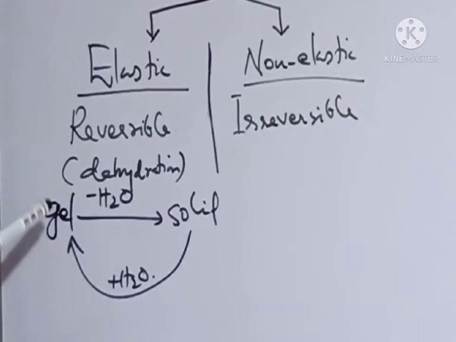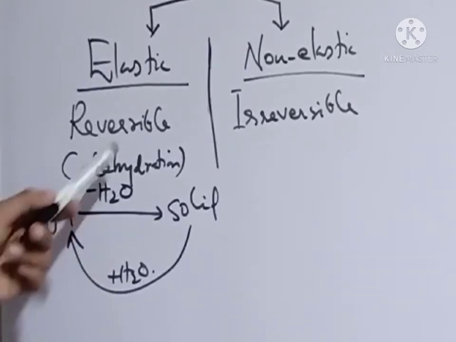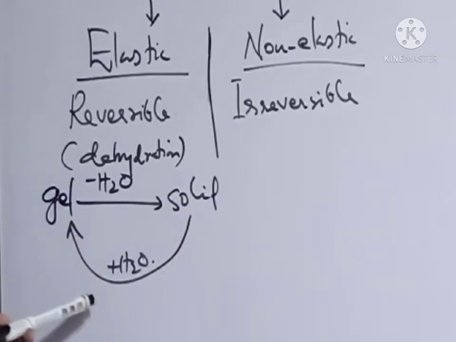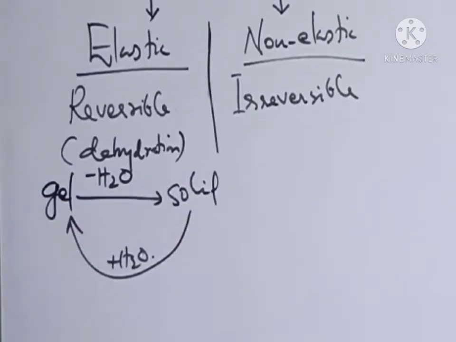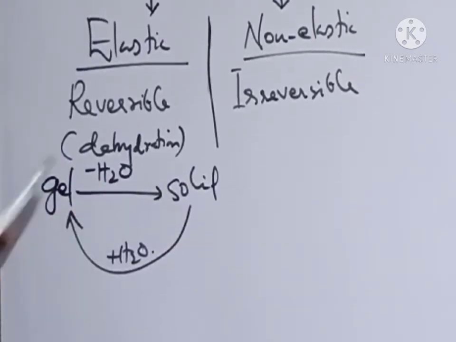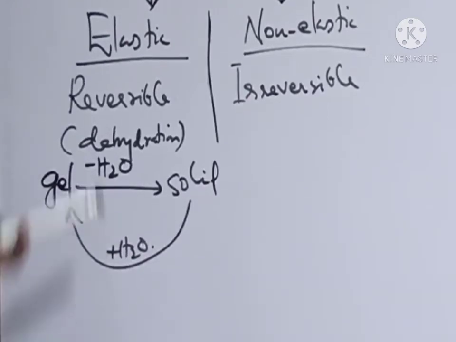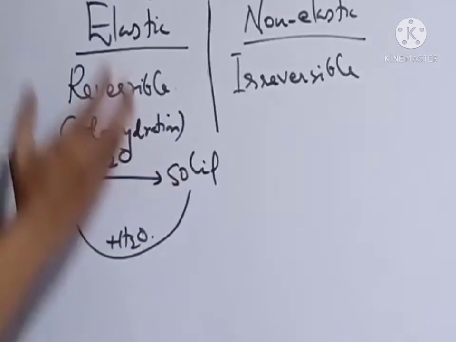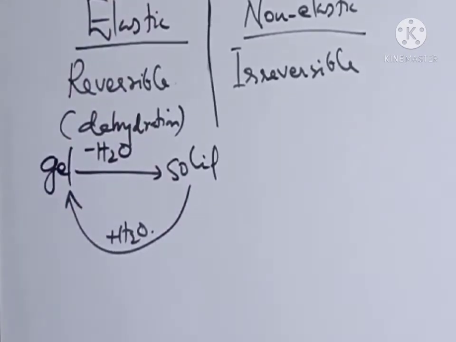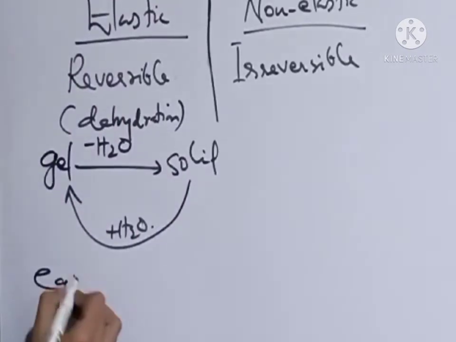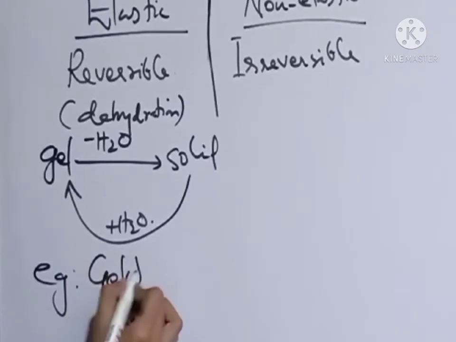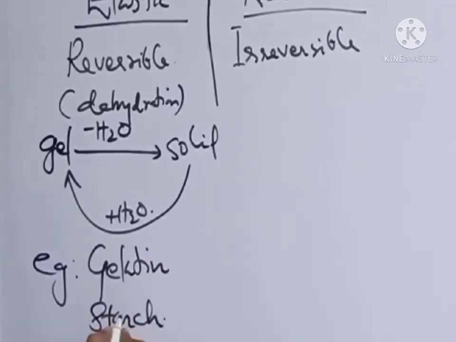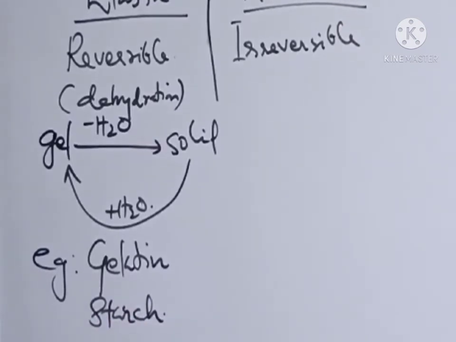That is why it is called reversible, and these reversible gels are known as elastic gels. Examples are gelatin and starch, some common examples that are familiar to us.